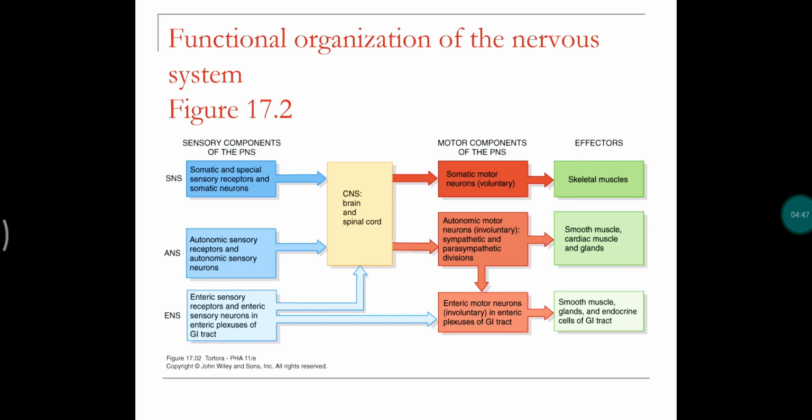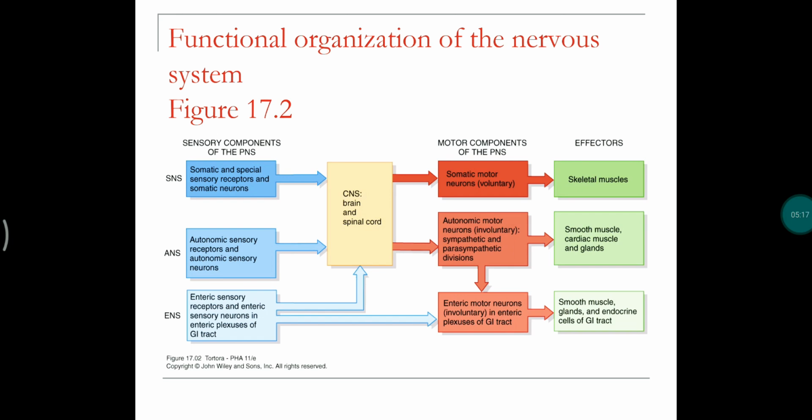The central nervous system, which consists of the brain and spinal cord, sends all the impulses to the motor components of the PNS. The central nervous system itself will not have any motor components; the PNS is integrated with the motor components. Motor components means all our body parts, and sensory components are also all our body parts. From the sensory components of the peripheral nervous system, the impulses are sent to the central nervous system.